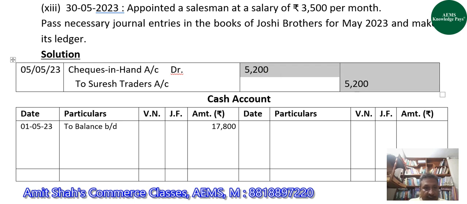This is the journal entry, guys, for the first transaction.